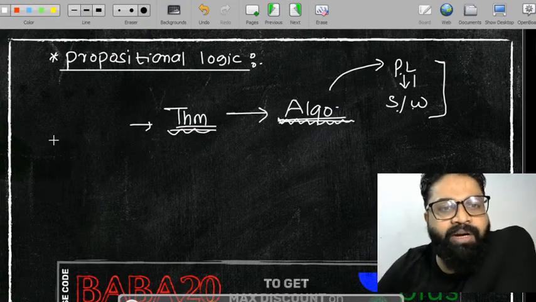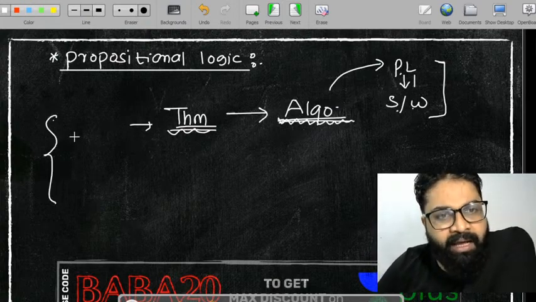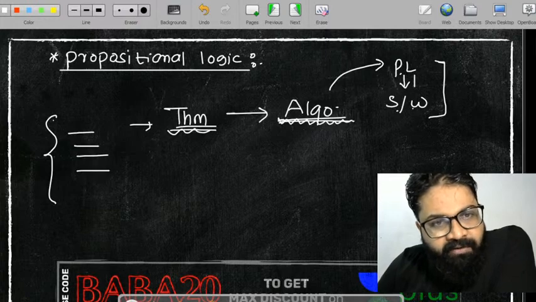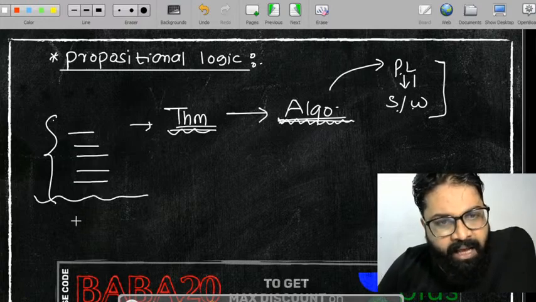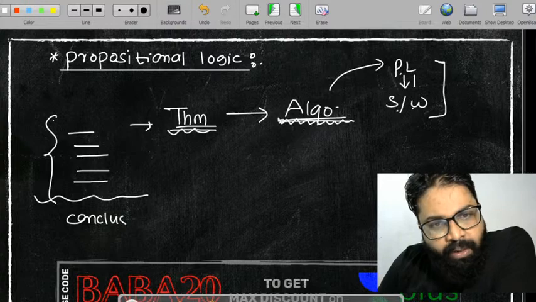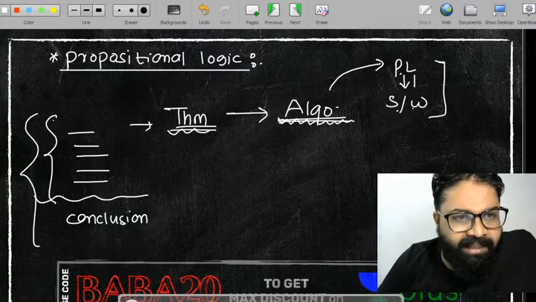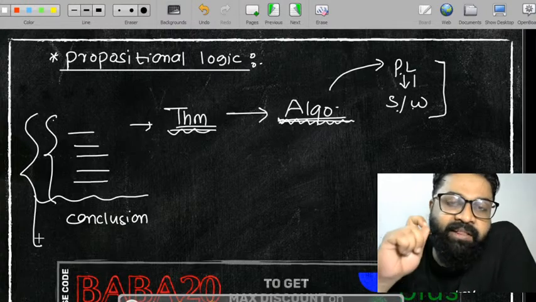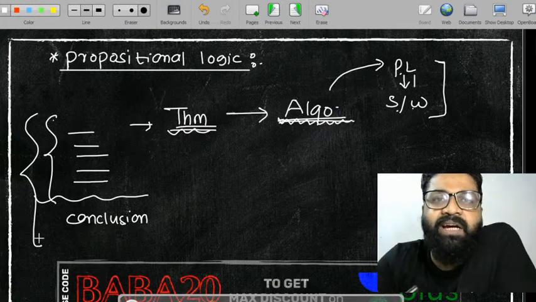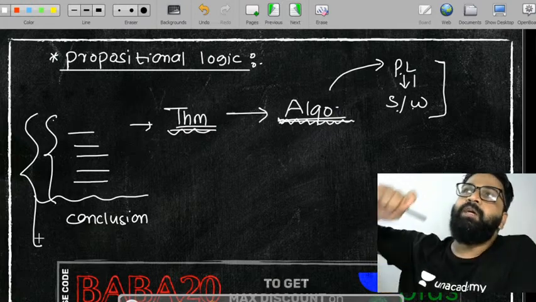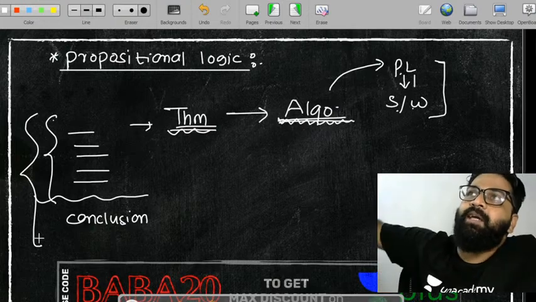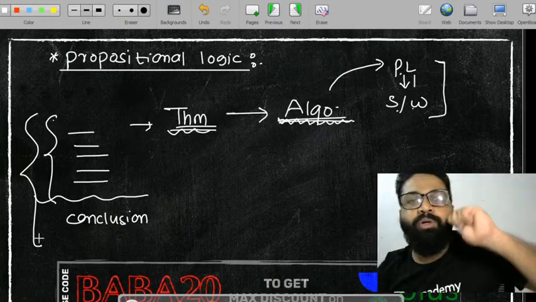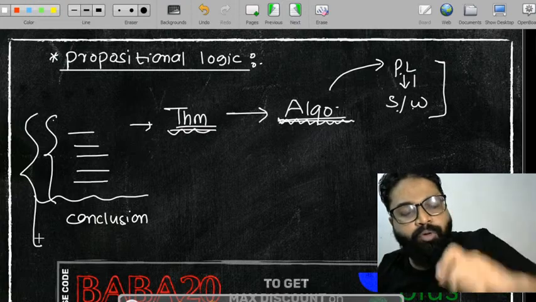What we are trying to do is, a theorem is a set of statements, many such statements, and that leads to a conclusion. This is what the theorem tells us. Even in the 10th standard, 7th standard, 9th standard, the faculty used to tell you, son, sin square x plus cos square x equals 1. Prove it. So you directly cannot come to a conclusion.